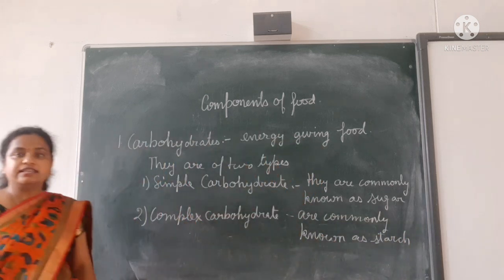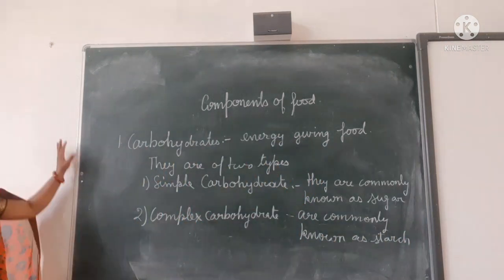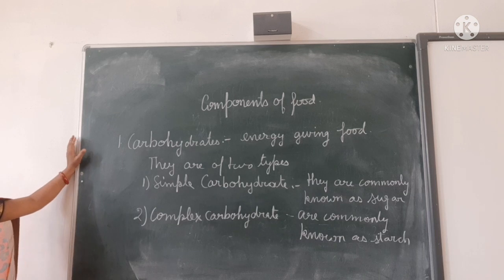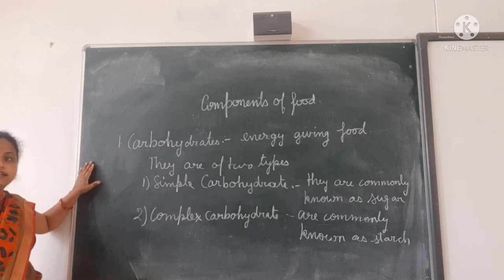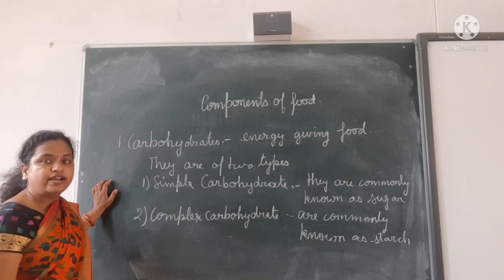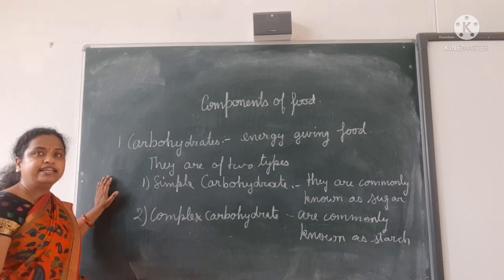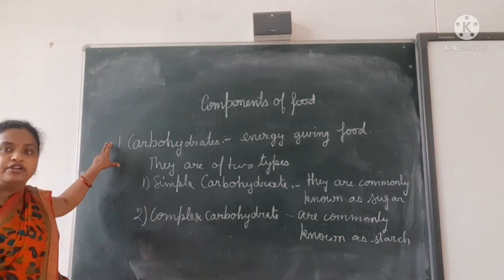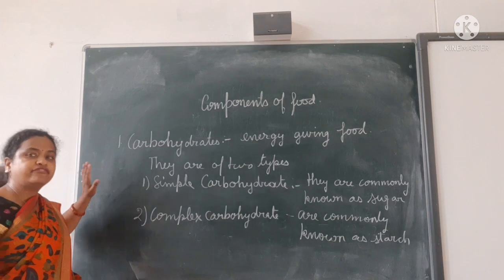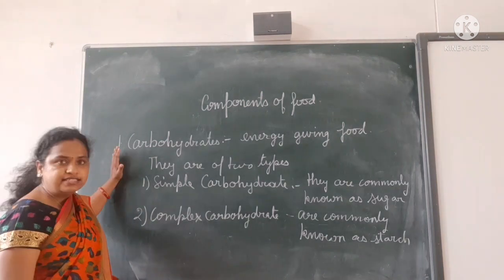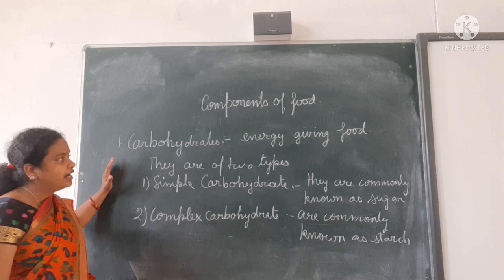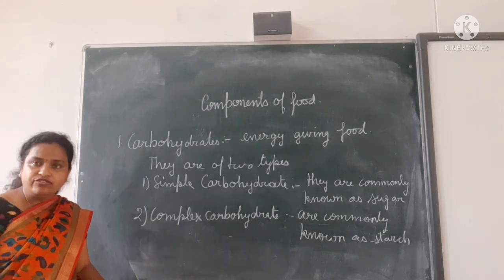This we have studied in the previous classes, that what are the components of food? Under that, the main food which you have to take for your body building and energy giving is your nutrients. Under nutrients there are 5 categories. First one is carbohydrate. Carbohydrate is said to be energy giving food.